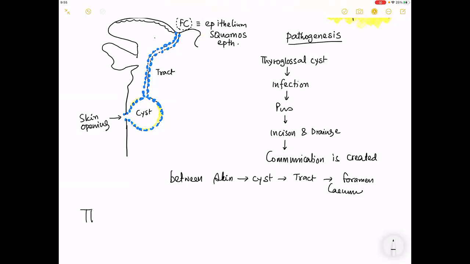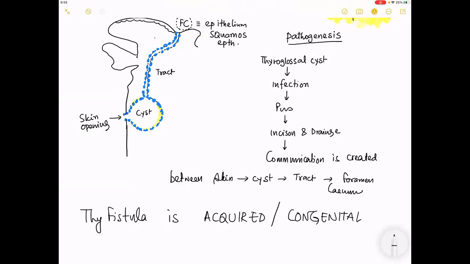So thyroglossal fistula is acquired or congenital? If I give you an MCQ, thyroglossal fistula is acquired.